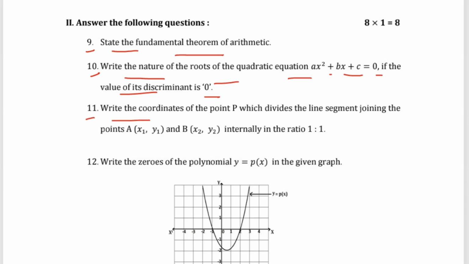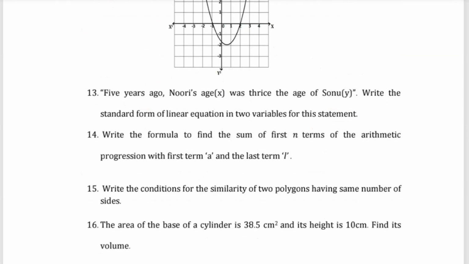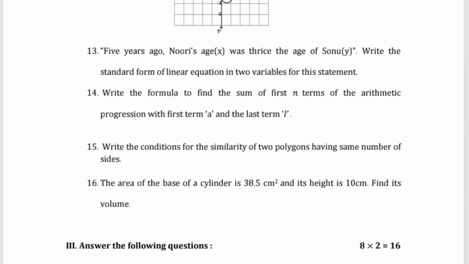Question number 11: write the coordinates of the point P which divides the line segment joining the points A (x1, y1) and B (x2, y2) internally in the ratio 1 is to 2. Question number 12: write the zeros of the polynomial y equals p of x in the given graph. Question number 13: five years ago Nouri's age was 3 times the age of Sonu. Write the standard form of the linear equation in two variables for this statement.